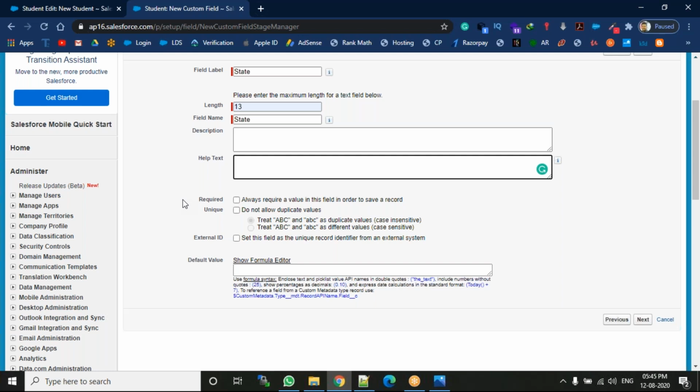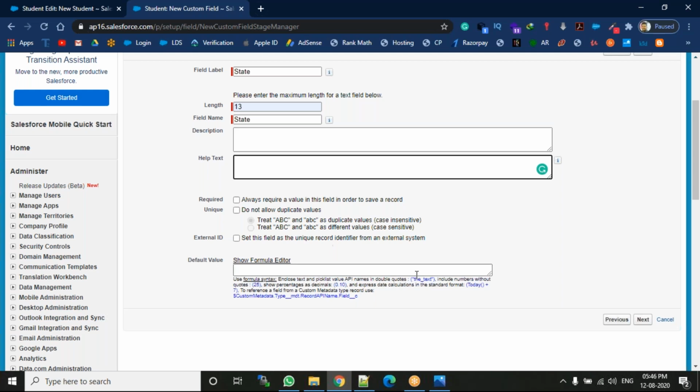Then after that, external ID. External ID is nothing but what? Whenever you want to connect with an external system, another platform like SAP, that is an external system. If you want to connect with any external system, for example Velocity, that is a Salesforce another module, you can use external ID. As of now, we are not connecting any external system, so no need to check this one.